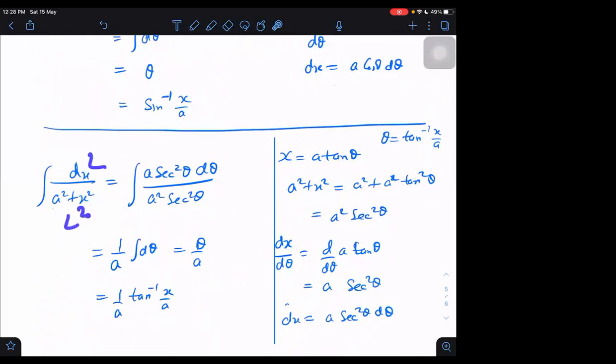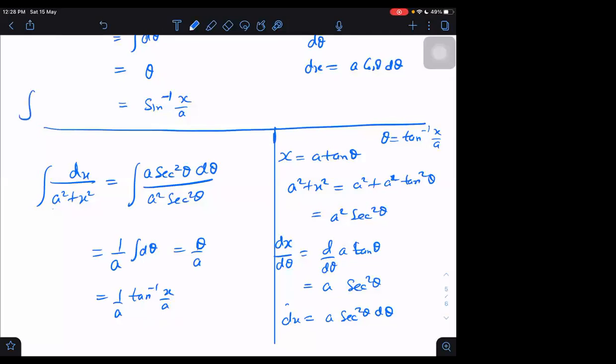Come to this case now. Length upon length square. So finally, that dimension should be of 1 by length. This is a dimensionless quantity. It has no dimensions. So dimensions are coming because of 1 by a here. If you remember in this way, then you will never make mistakes. You will always put 1 by a here, not in place of sine inverse x by a. That is how I have learned it. Now it is your choice how you want to remember it. But you have to remember it.